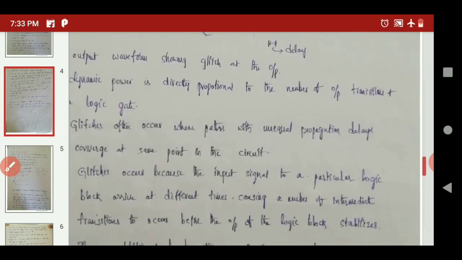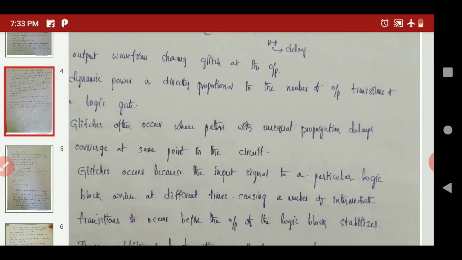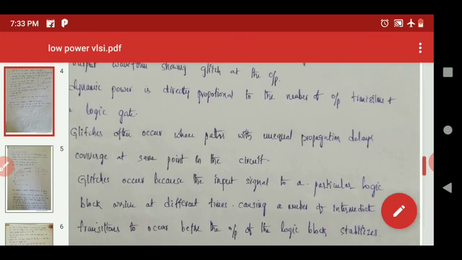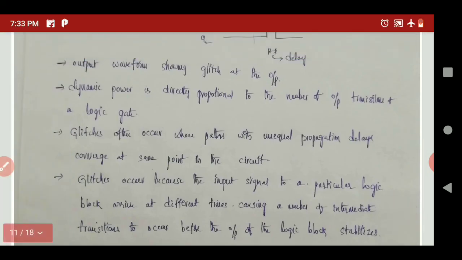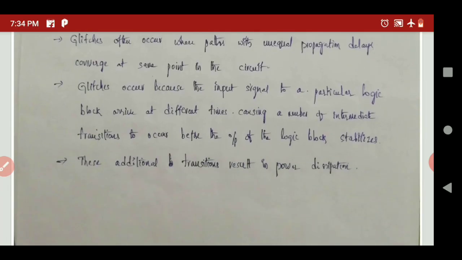It can be compensated by using balanced gates. That means all the inputs can be applied at a time, then this power dissipation can be avoided. That is one of the techniques. Here the dynamic power is directly proportional to the number of output transistors of a logic gate. Glitches often occur when paths with unequal propagation delays converge to the same point in the circuit. That means when we apply the inputs to any gates, due to unequal delays of the corresponding paths, there is a possibility of glitching. So these are the three important techniques where dynamic power dissipation takes place.